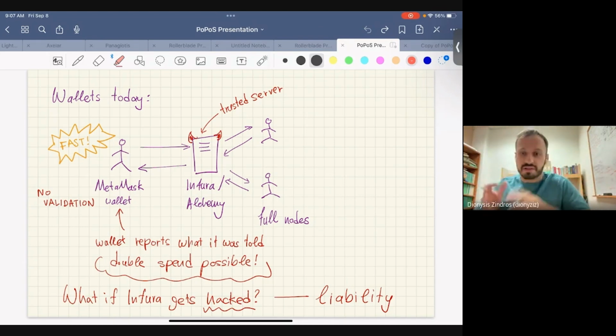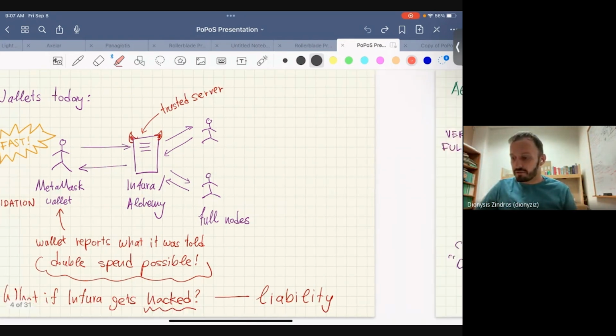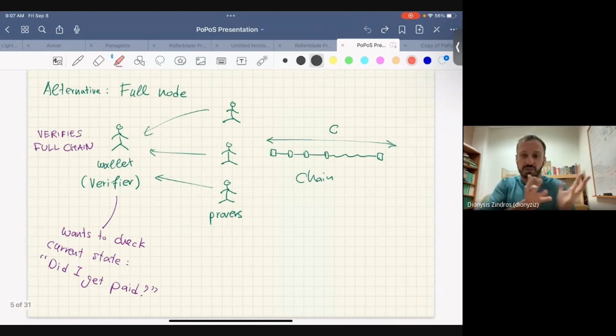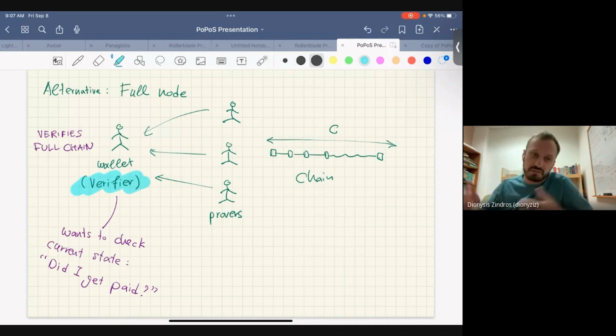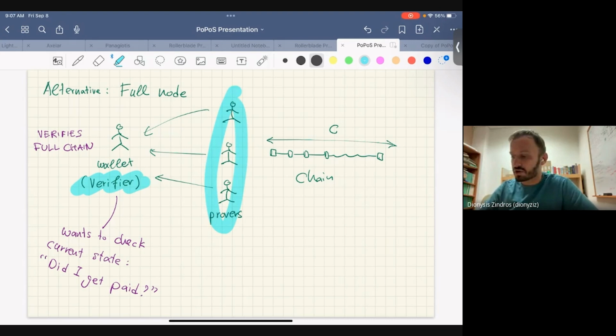Okay, so we have this problem of how do we decentralize this, right? On the other hand, if we want to look back at how typical decentralization works, we have this full node alternative where you have the wallet, which from now on I'll just call the verifier because we want this to be verifying. And it directly connects to some provers here, which are really full nodes actually, and they maintain the chain themselves.